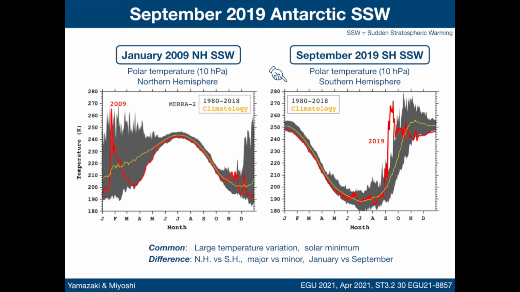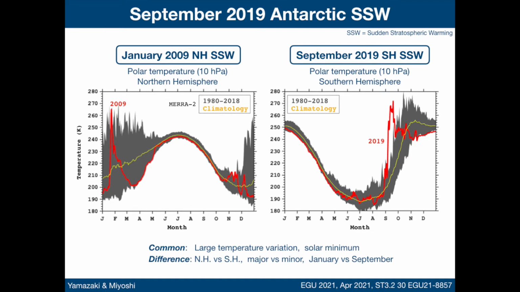The red line shows the SSW event in the Southern Hemisphere during September 2019. This SSW involved a large stratospheric temperature variation, like the January 2009 SSW. Both the January 2009 and September 2019 SSWs took place under solar minimum conditions, without any major solar events.